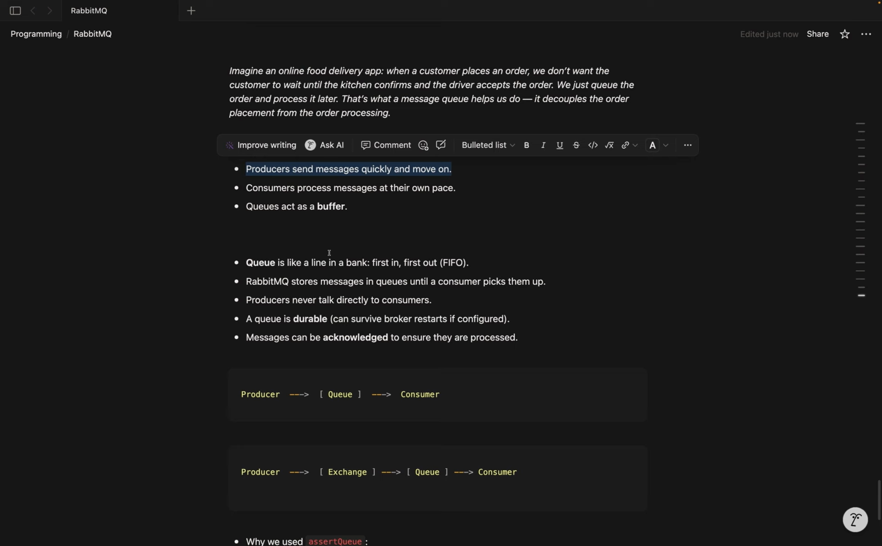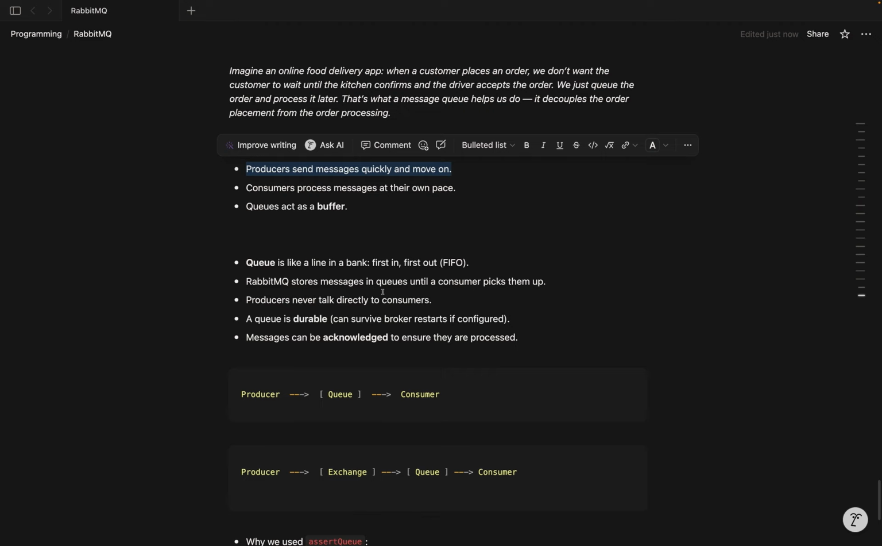Under the hood, RabbitMQ implements the first in, first out design or algorithm pattern. RabbitMQ stores messages in the queues until a consumer picks them up. Producer never talks to consumer.